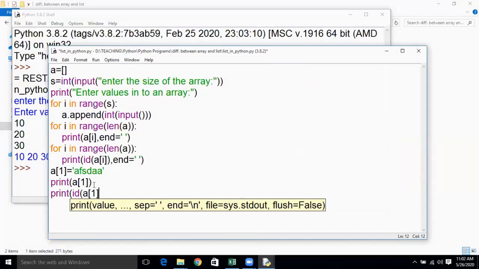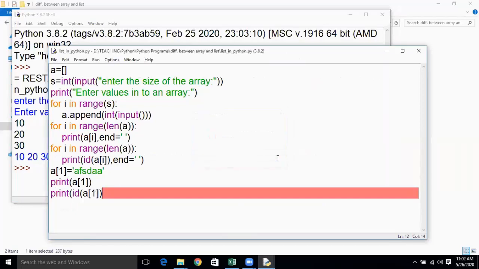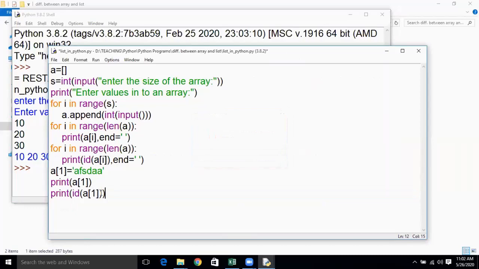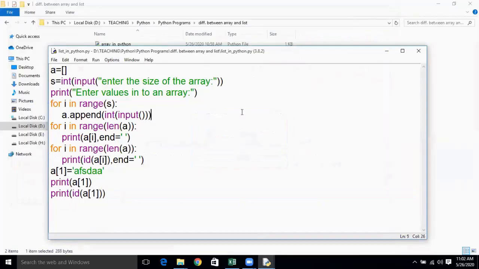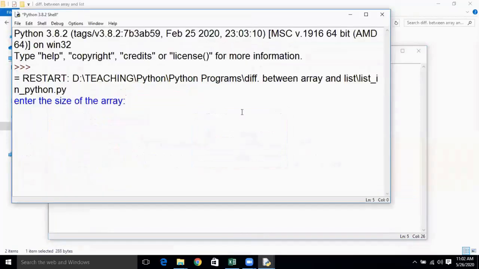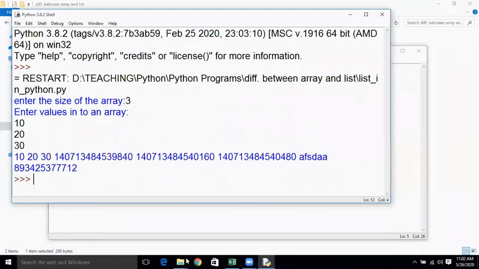And see what will happen. Now I will execute again. I will execute this program and let us see what will happen. So 3, and 10, 20 and 30 are the values.